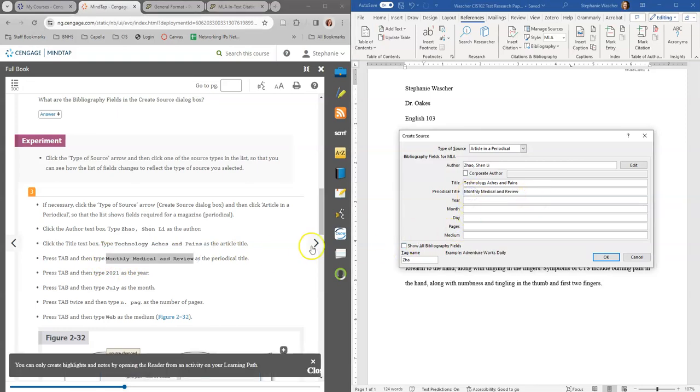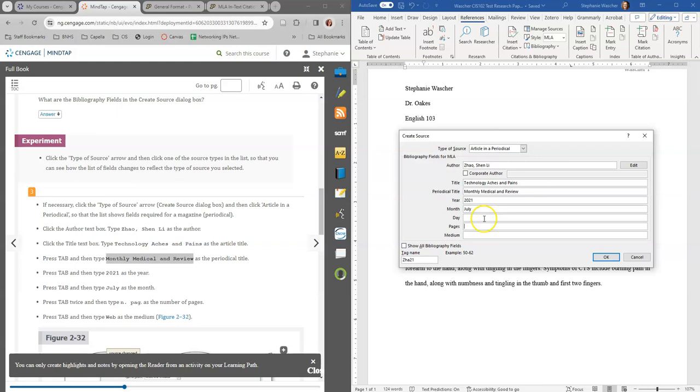I'm just going to copy and paste now. And then the year is 2021. I think, yeah, 21. July. I'm not going to worry about day.